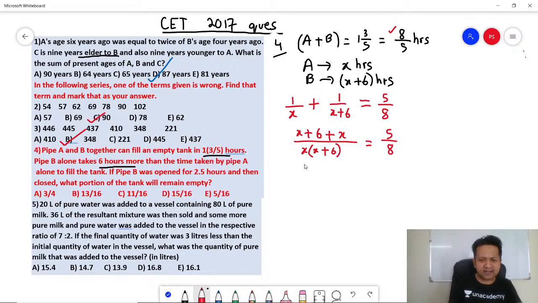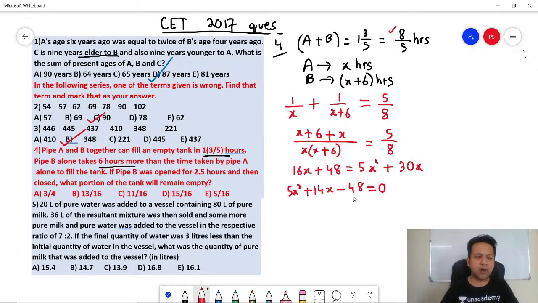Correct? So 2X, so cross multiply, 2X into 8 is 16X plus 8 into 6 is 48. Right? X square, so 5 into X square plus 6 into 5 is 30X. Correct? So you can bring all of them on one side: 5X square plus 14X minus 48 is equal to 0.